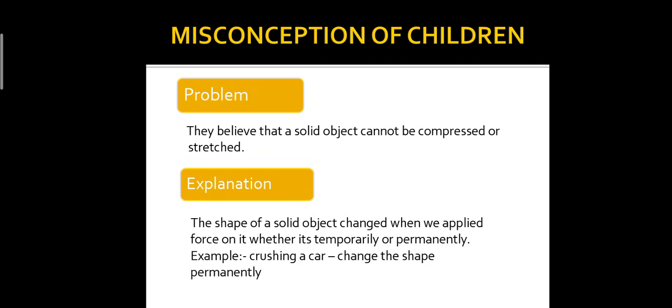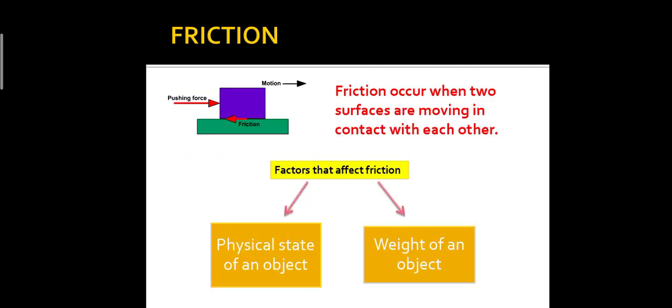For example, crushing a car changes the shape permanently. We all see that in real life. It is a very common example.